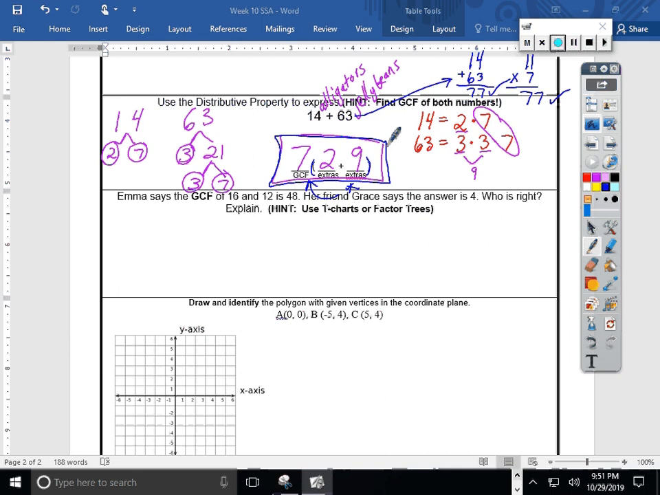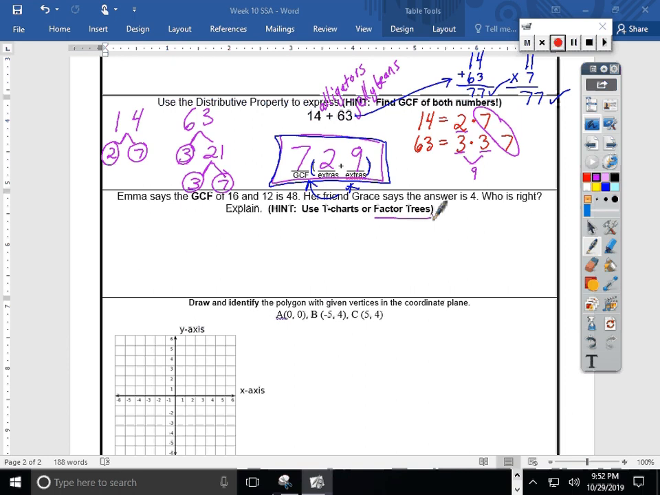Here we have Emma. She says the GCF of 16 and 12 is 48. The GCF is 48. Her friend Grace says the answer is 4. Grace thinks the GCF must be 4. Who is right? Hint, you have to explain your thinking. So you can do that using a T-chart or factor trees. Well, we know how to find GCFs. We actually did that on our last problem. So I'm just going to give you this hint. I think this idea of factor trees might work.